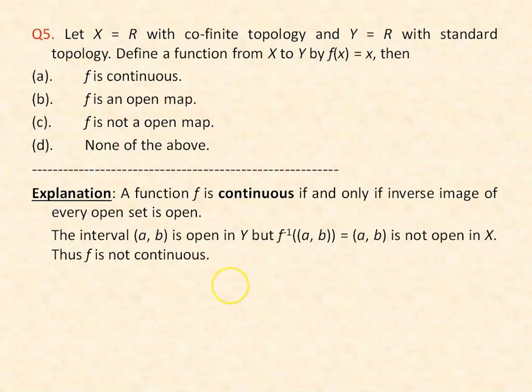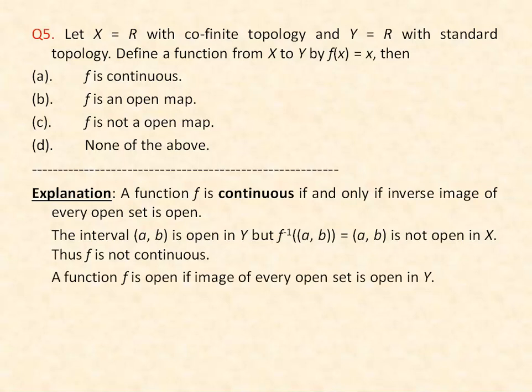The second choice is f is an open map. We know that a function is open if the image of every open set is open. In this case, an open set in X is a set whose complement is either finite or all of X. So if we take an open set in X, the image of that set will be the same set in Y whose complement is finite.